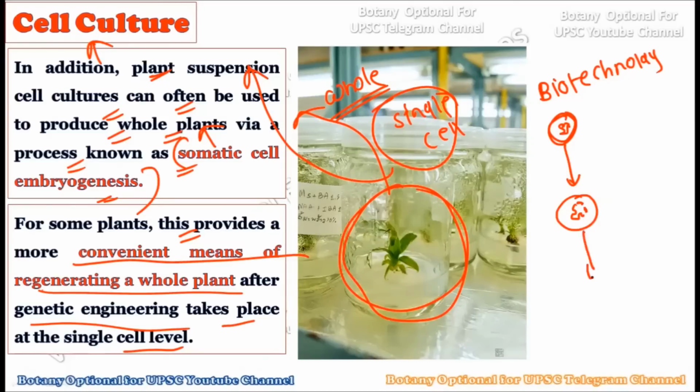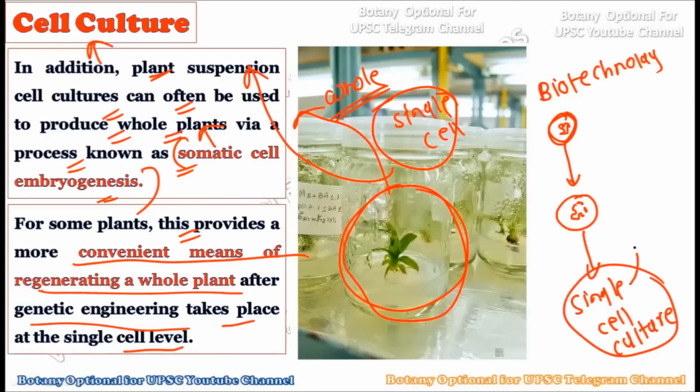Now this single cell can be cultured using single cell culture. This genetically modified cell can be converted into a whole new plant by using single cell culture, which will have the additional genes in its genome.